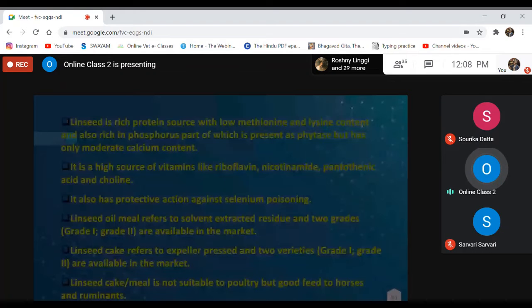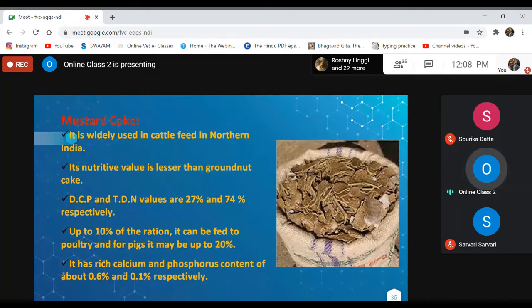Mustard cake is used generally in ruminant animals, and it is not generally used in case of non-ruminant animals. It has CP and TDN values of 27% and 74%. Up to 10% of the ration it can be fed to poultry, and for pigs it may be up to 20%. Here I think this is not right: it should be CP, not DCP. Actually, CP is 27% on dry matter basis, and TDN is 74% on dry matter basis. Not DCP, okay, this is CP.